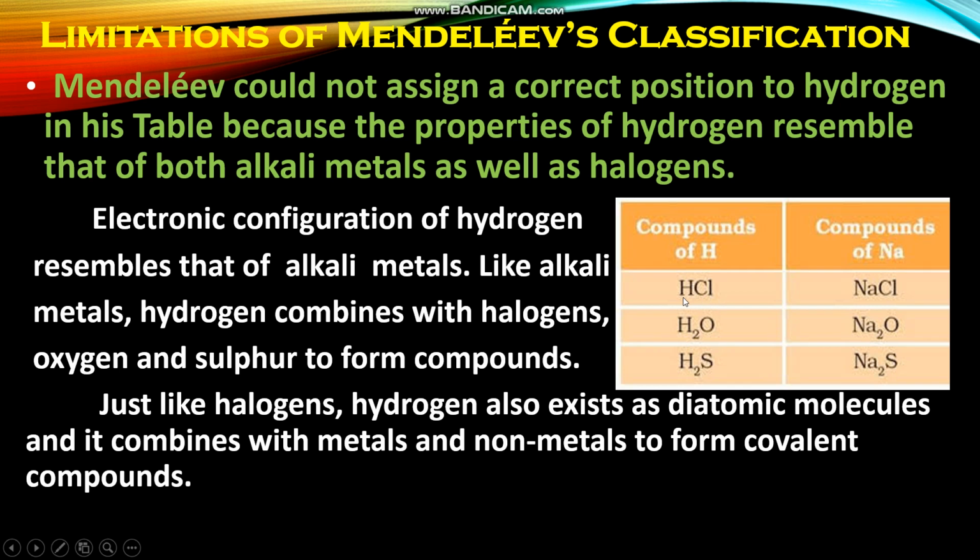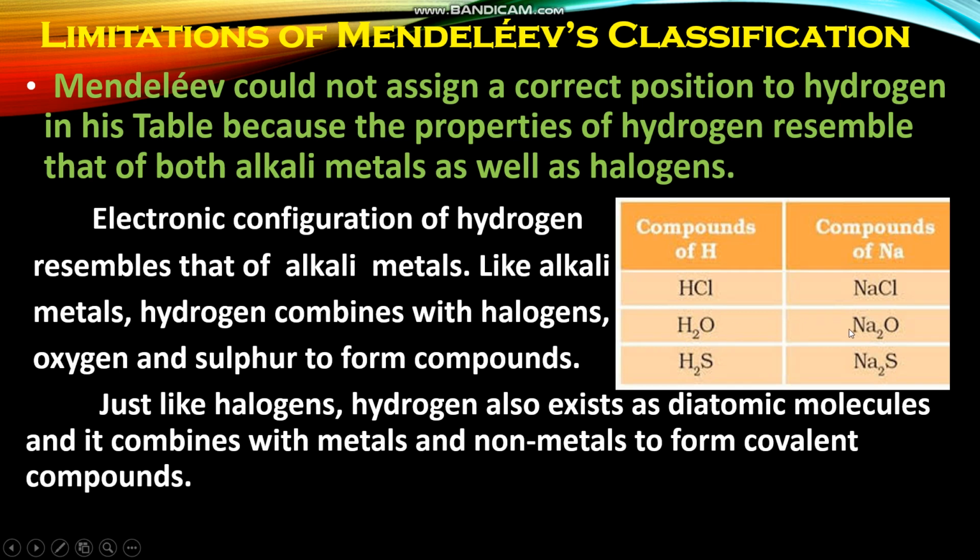The formula of the compound is HCl, hydrogen chloride. When one of the alkali metals, sodium, forms a compound with chlorine, it also has a similar formula, NaCl. When hydrogen combines with oxygen, the compound formula is H2O, water.